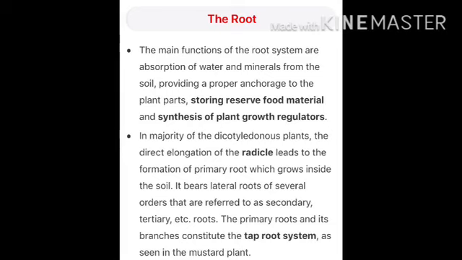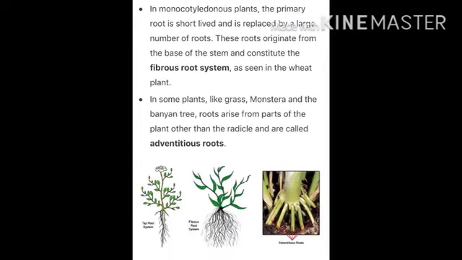It bears lateral roots of several orders that are referred to as secondary, tertiary, etc. roots. The primary root and its branches constitute the tap root system as seen in the mustard plant. In monocotyledon plants, the primary root is short-lived and is replaced by a large number of roots.